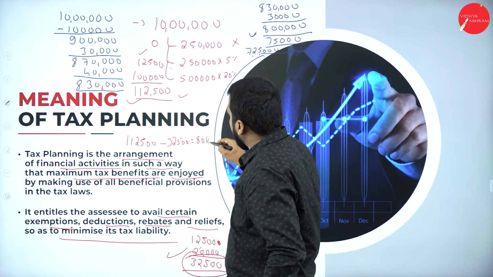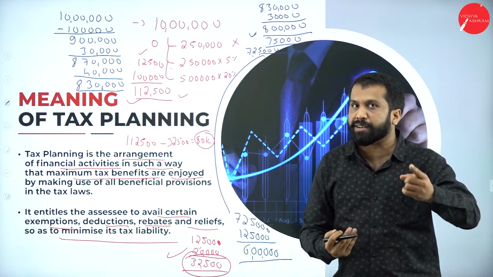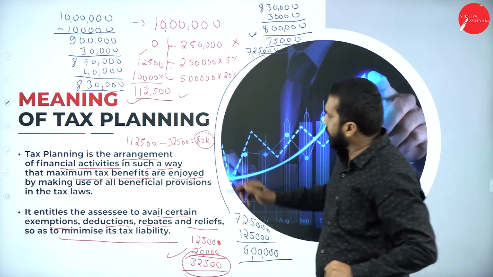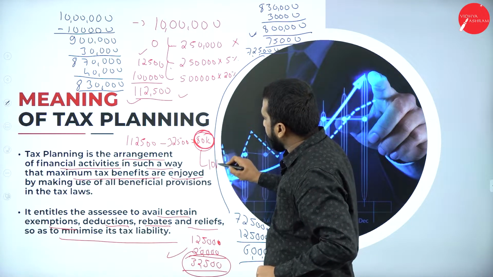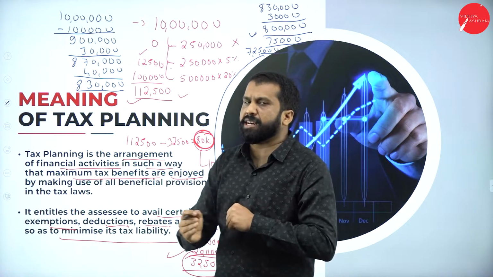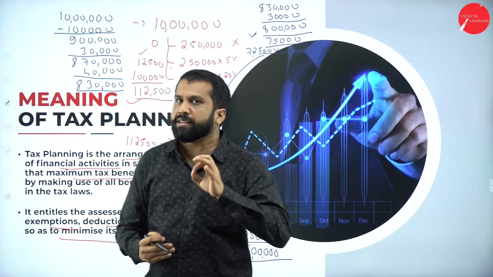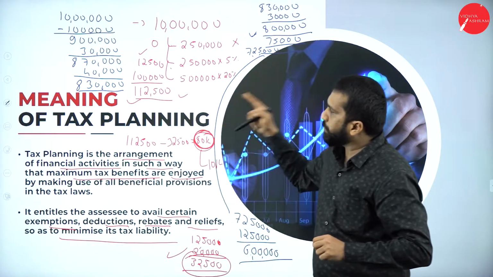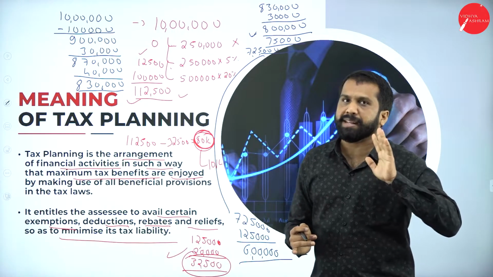Almost 80,000 I reduced. What is the fees I agreed to with the chartered accountant? 10,000. So out of 80,000 saving, let 10,000 go to the CA. Hope you are clear. So in the legal way, I reduced my tax. This is what we call tax planning. Hope you got a clear picture of what tax planning is.